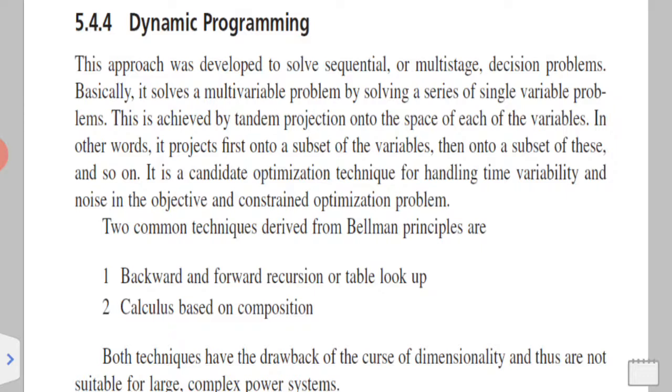With many sets they find the economical, good decision and an optimal technique. It has two common techniques. One is the backward technique and the other is the forward technique. Second is calculus based on decomposition. The drawback of this programming is that it cannot handle large data or complex data.